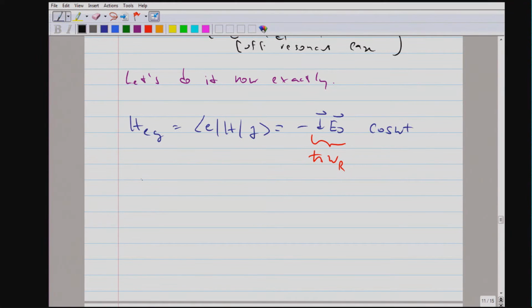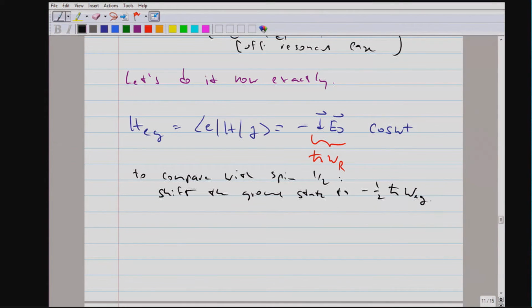There is one technical little trick we have to do, which is trivial, but I want to mention it. So if you want to compare directly with spin 1/2, we are now shifting the ground state to half the excitation frequency.